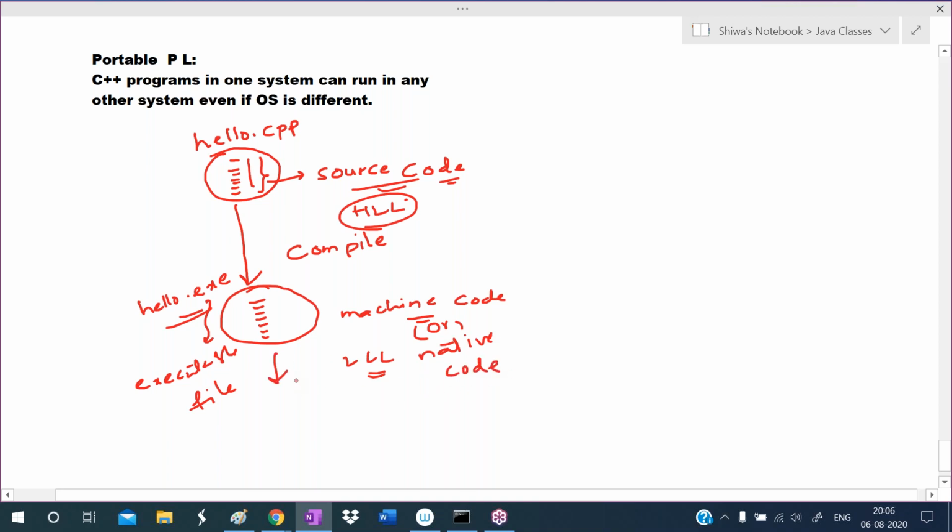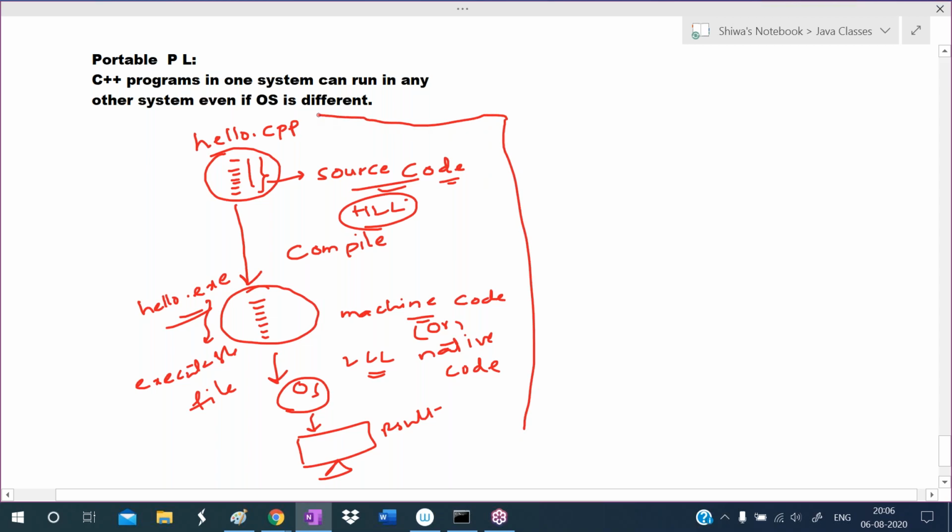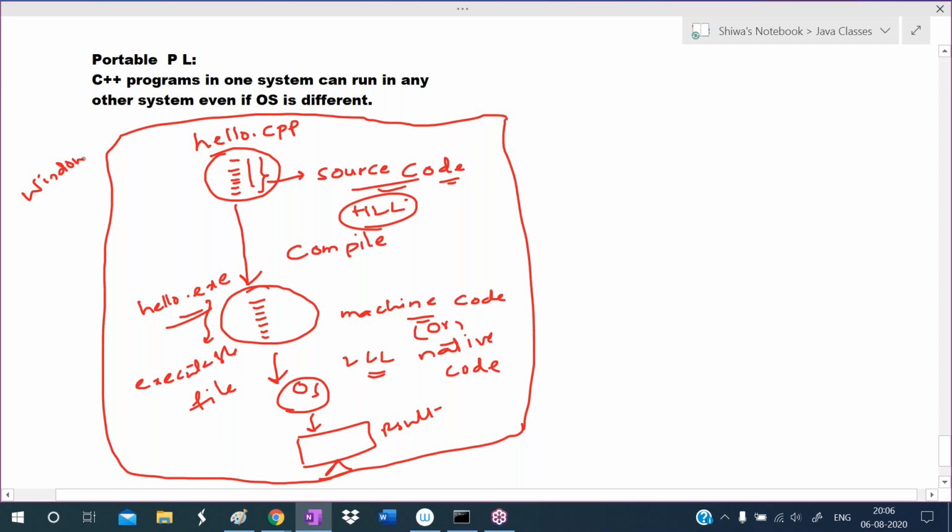So the operating system can understand this one. The operating system displays output to us on the monitor, and gives the result to us. So this is the execution process of a CPP program. I am writing this program on one computer. Assume that this computer has the Windows 10 operating system installed.